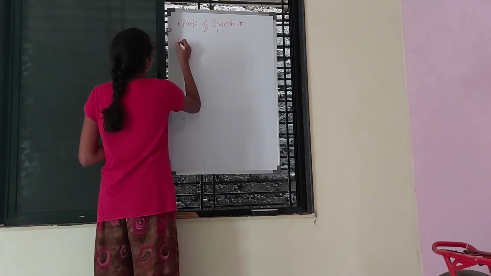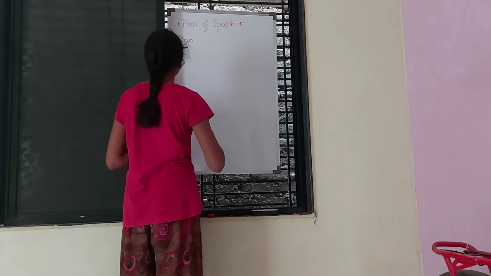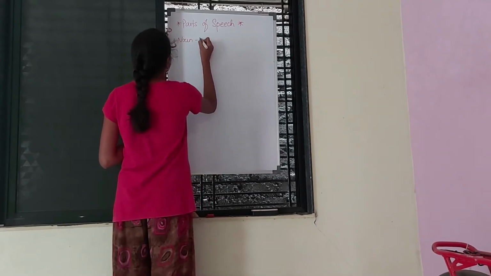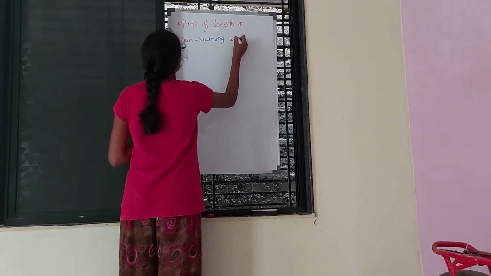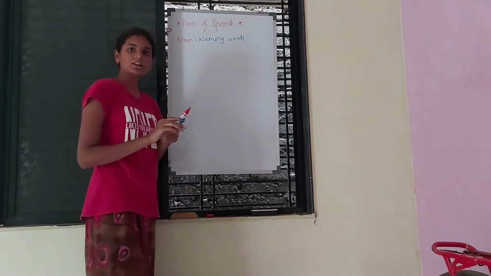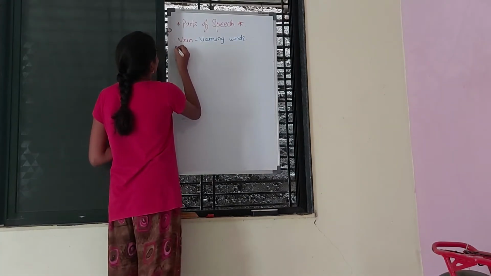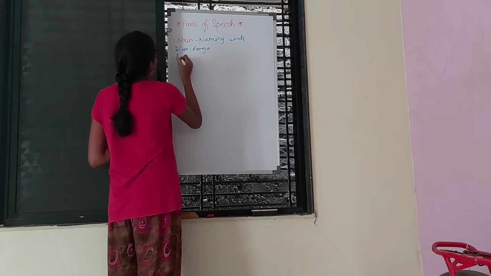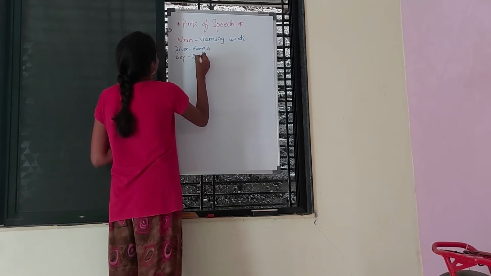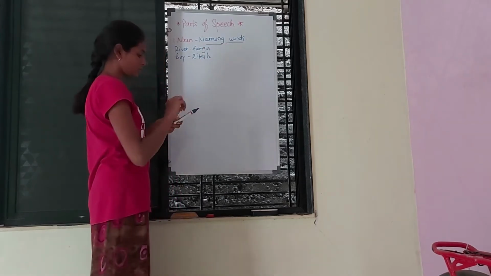Parts of speech. Noun. Nouns are the naming words, like the name of a river or the name of a boy. Any naming word can be called a noun.